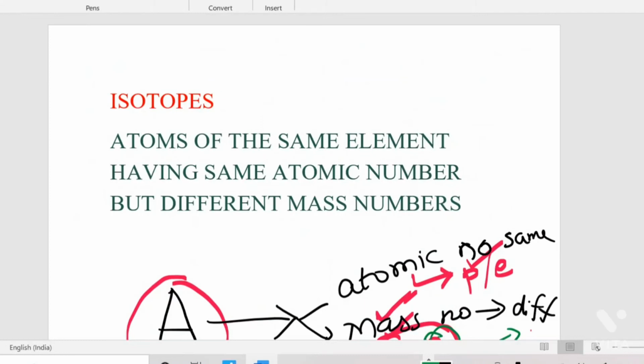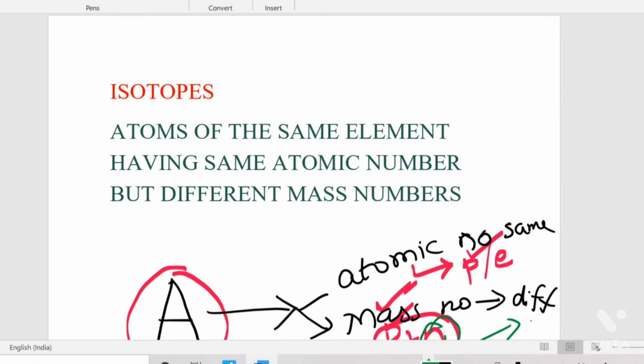Hi everyone. Today I'm going to explain to you the topic isotopes. So what are isotopes? The atoms of the same element having the same atomic number but different mass numbers are called isotopes. So what is the meaning of this sentence? I will explain this now.